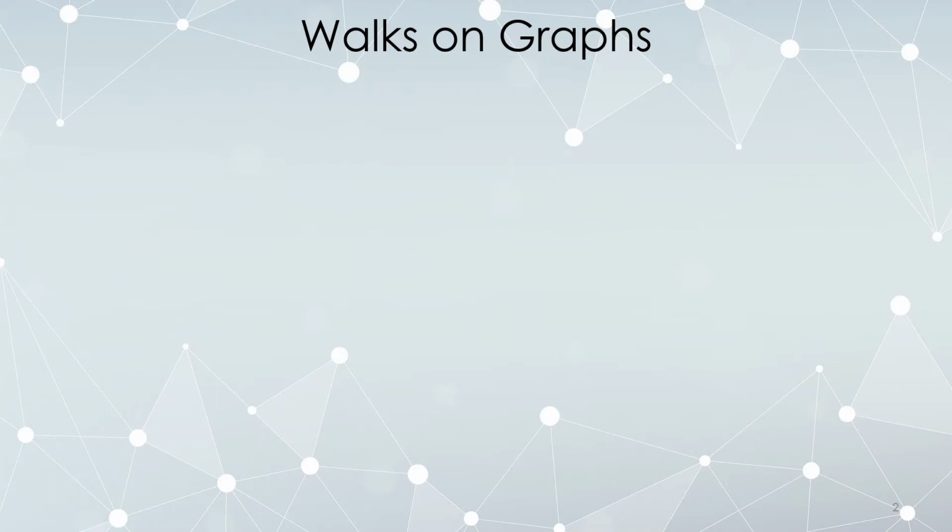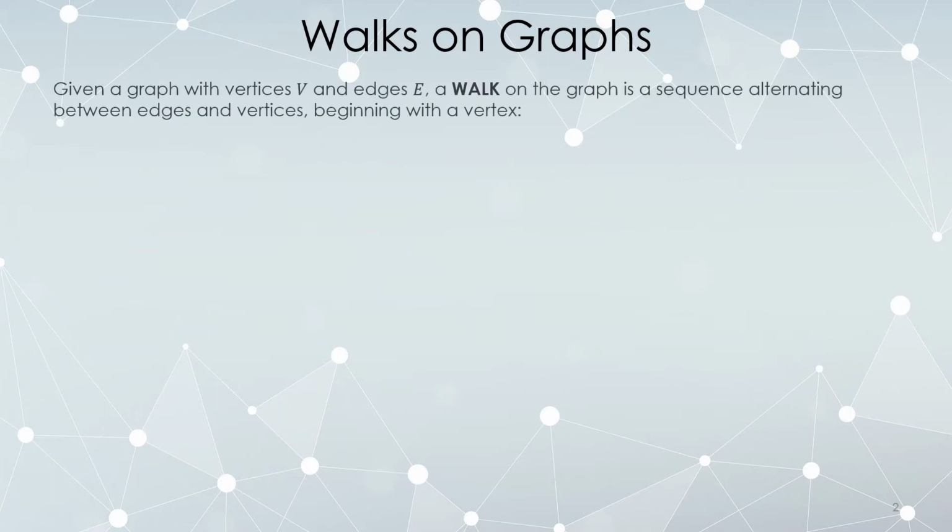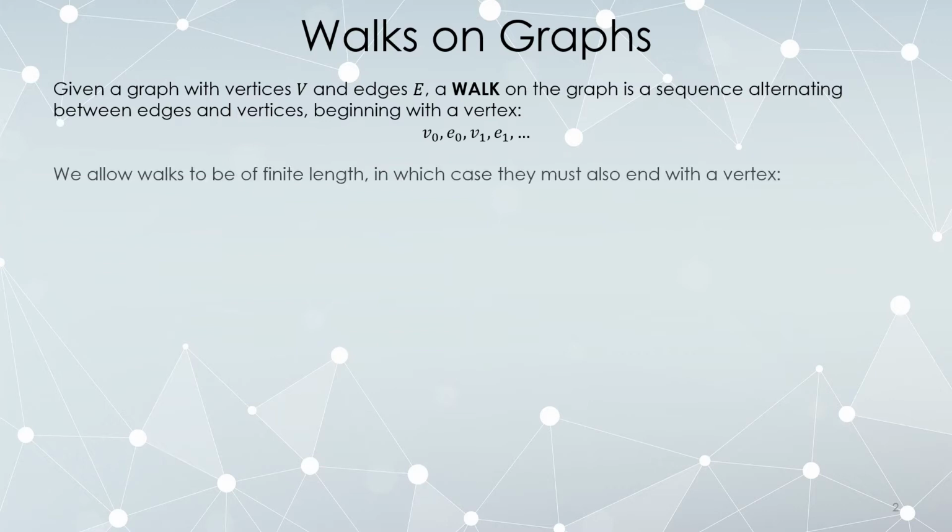Now that we're discussing graphs, we can also go for a walk. So if we have a graph and the vertex set is called V and the edge set is called E, a walk is an alternating sequence of vertices and edges, starting with a vertex. So you start with a vertex, and we usually index it as V sub 0. After a vertex comes an edge, E sub 0. After an edge comes a vertex, V sub 1. After a vertex comes an edge, E sub 1. V2, E2, V3, E3, and so forth.